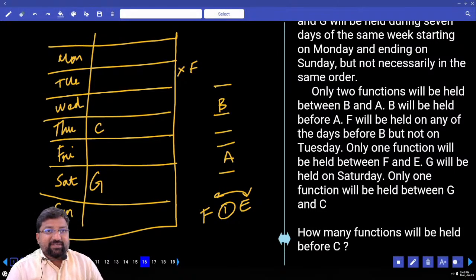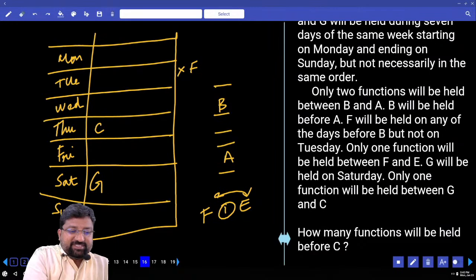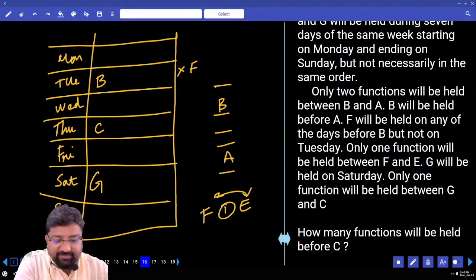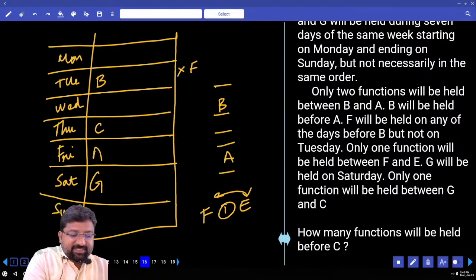So Tuesday? Yes. Can I take B on Wednesday? Yes. Not on Friday and Sunday. And how many possibilities? 2 possibilities. So first trial, I'll go for B here. If I don't get the answer, I can still go for Wednesday. 1, 2, this is A. F should be before B. 1 between F and E.